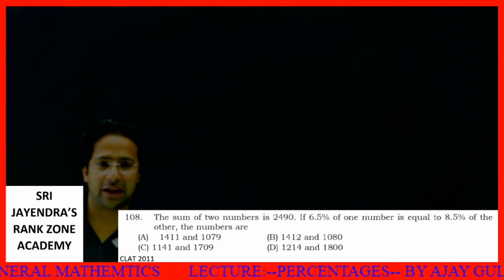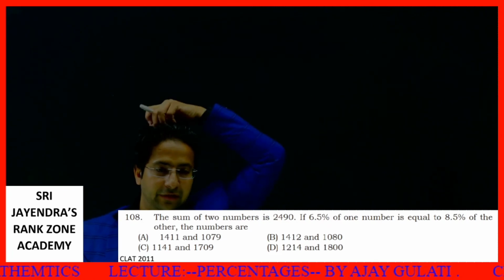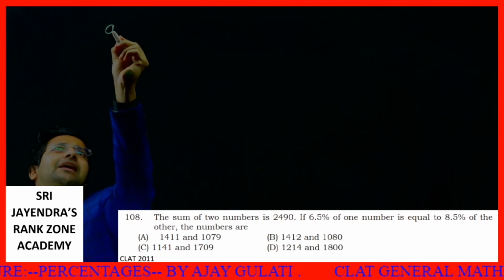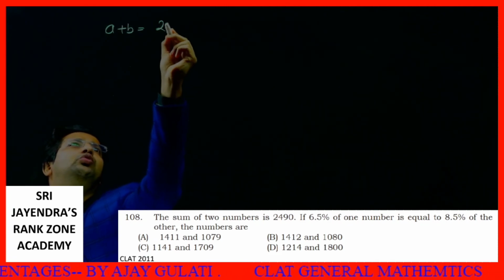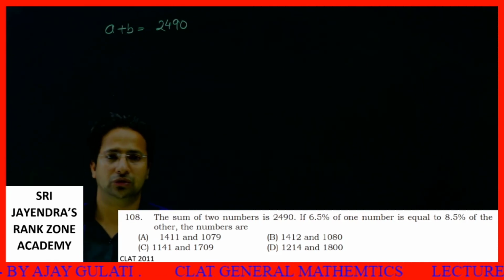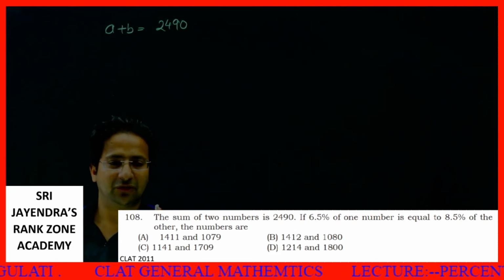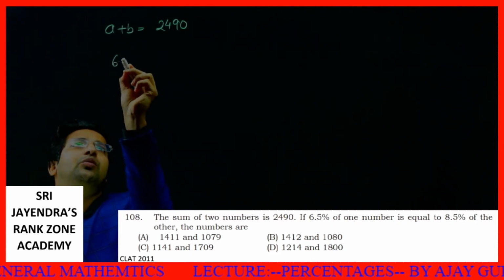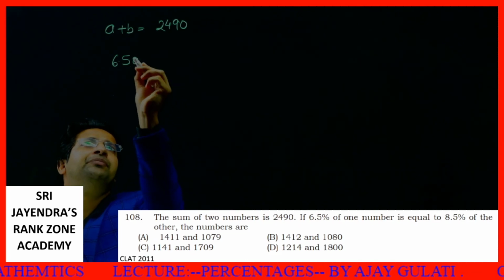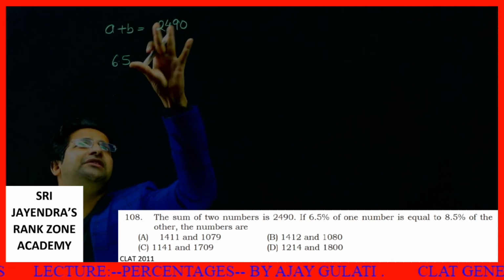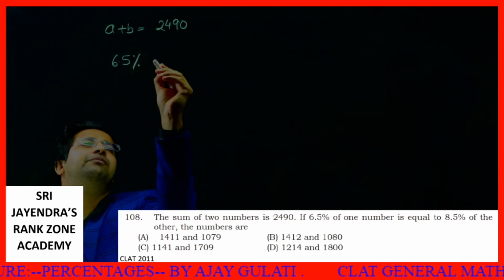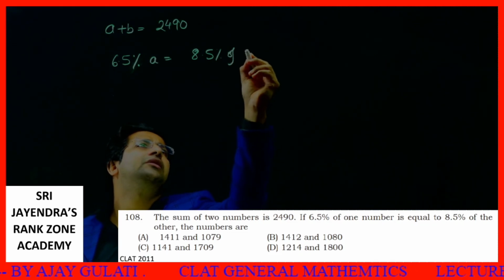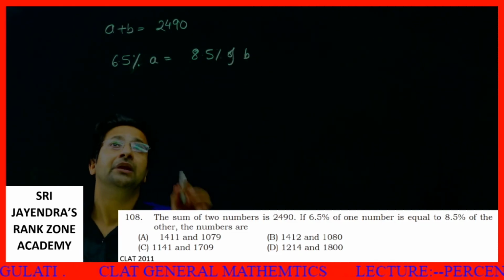Let's do one more question, then I'll wind up the class. We are given the sum of 2 numbers is 2490. Let's say the 2 numbers are A and B, their sum is 2490. So far this is clear to everyone. If 6.5% of one number is equal to 8.5% of the other, I say 6.5% of the first number A is equal to 8.5% of B. Clear?